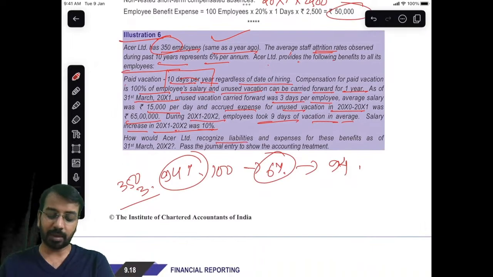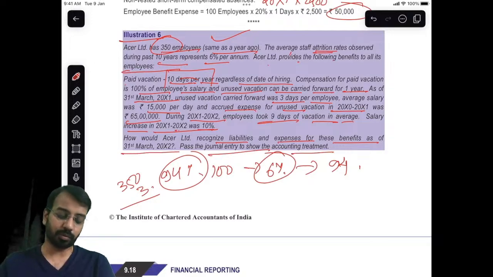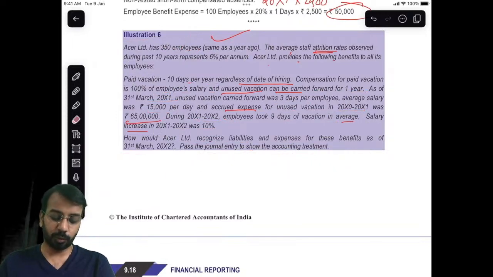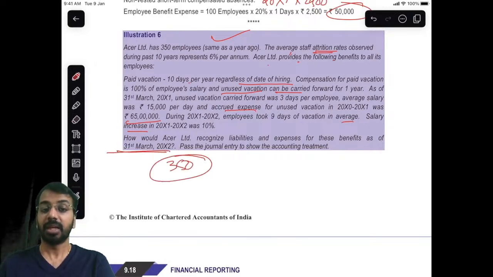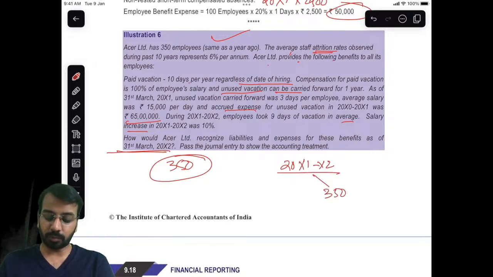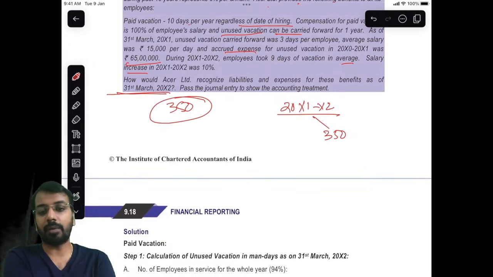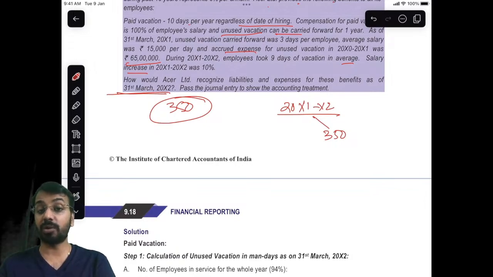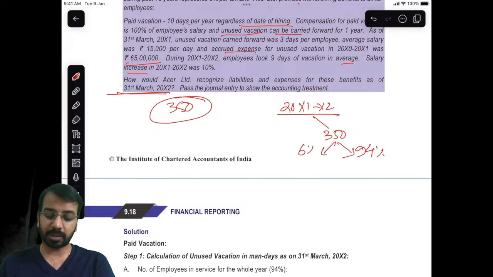How would Acer Limited recognize liabilities and expenses for these benefits as on 31st March of year 2? Pass the journal entry to show the accounting treatment. So here, what are we required to do? We are required to focus on 31st March of year 2, where we have 350 employees. Now, for these 350 employees, there are two categories. There are some employees who have come from the previous period, and there are some employees who have joined fresh. How many have come from the previous period? 94% have come from the previous period, 6% have joined fresh.